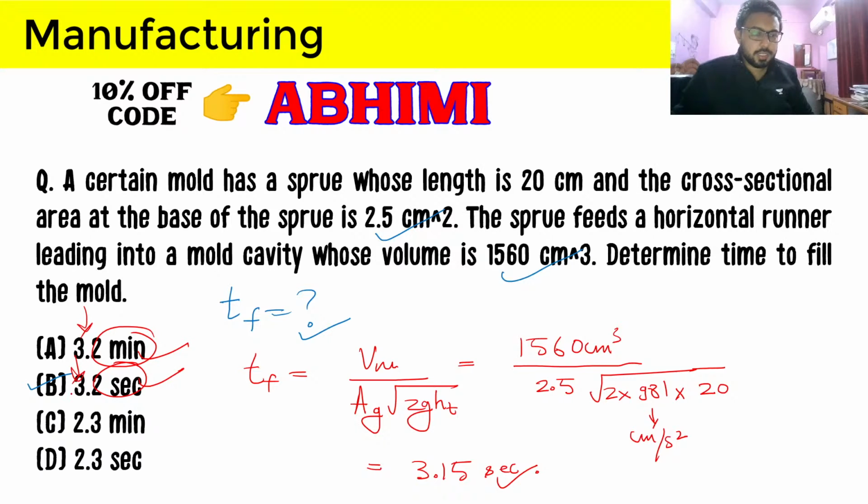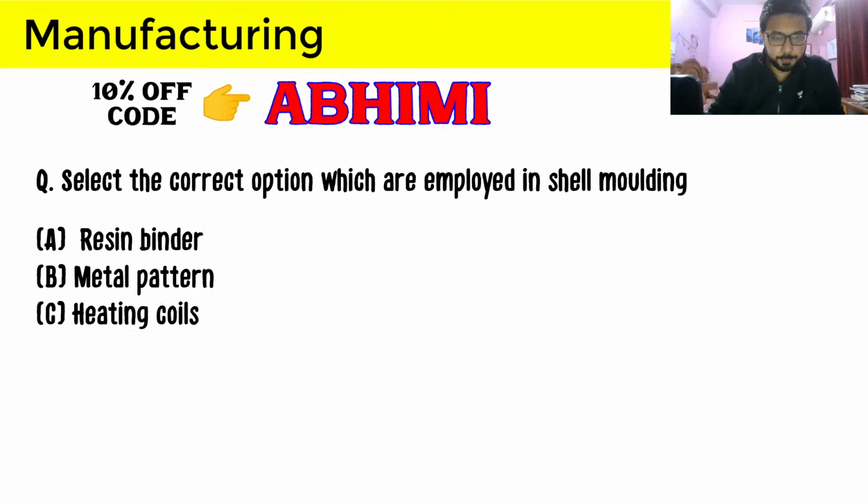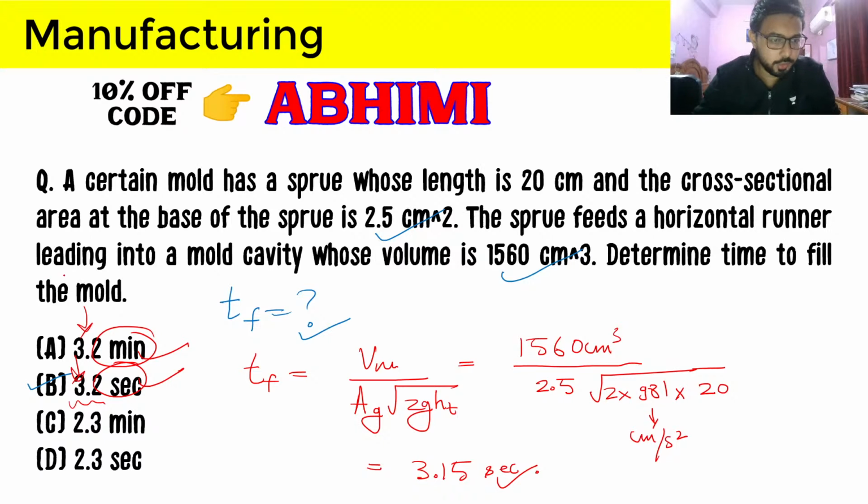So don't just see the numerical value, see the units also, because it is given to confuse you, to make you select wrongly either by mistake or after confusing you. So just select the answer by reading the whole option. So again, B is correct.